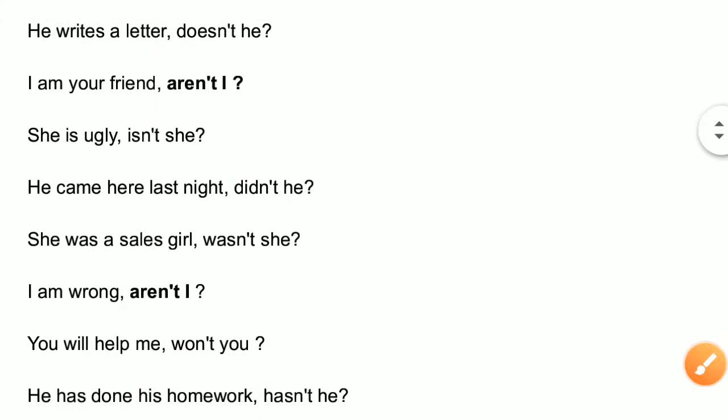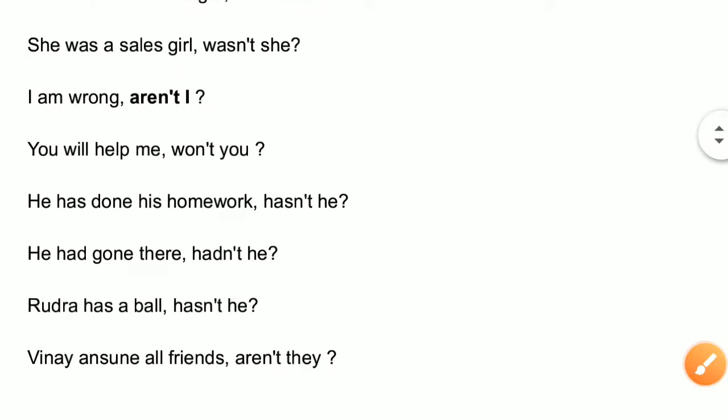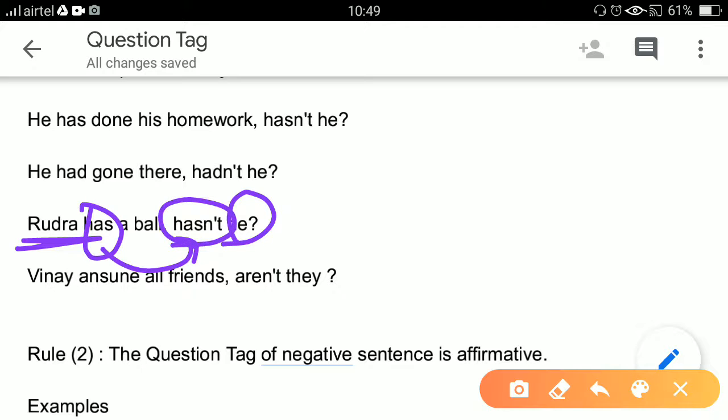Okay, let's see the next example. She is ugly. So she is taken here, and is is taken here with not, so it becomes isn't she. So I want you to refer to all these examples first. Then after this video, I will send some questions for your exercise. Here you see Rudra. Rudra is the name of a male person, so I have used he. And has is taken here with not, so it becomes hasn't. Okay, it's very easy.